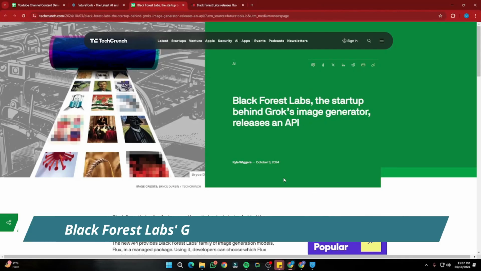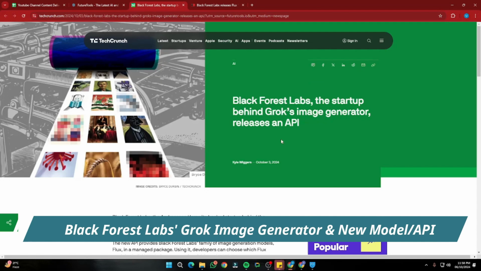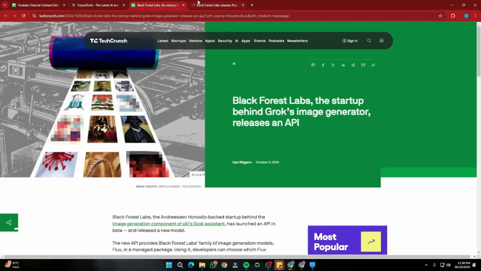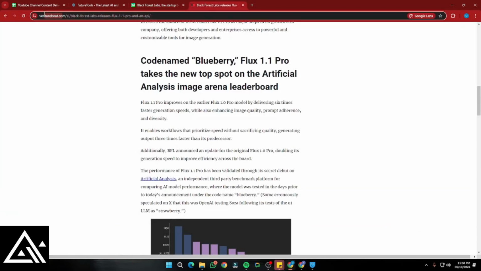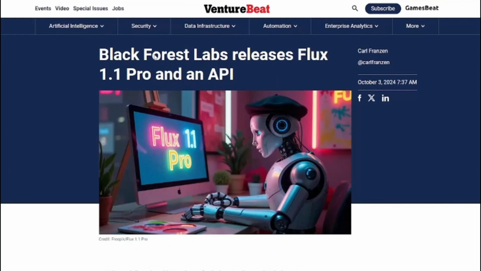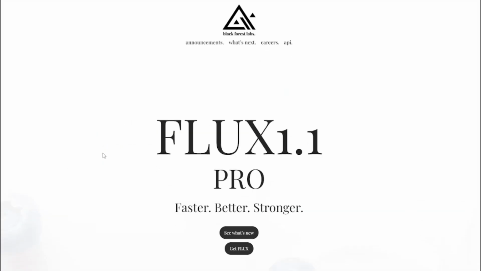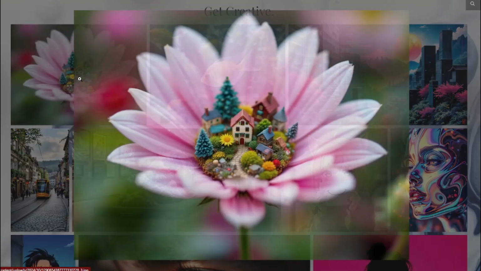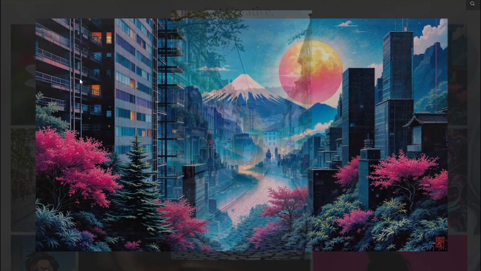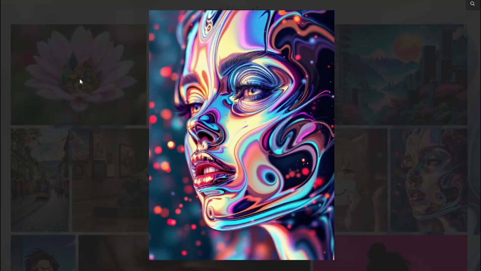Next up, we have news regarding Black Forest Labs that they have released an API, and if we talk precisely about the blog post of VentureBeat, they state that Black Forest Labs releases Flux 1.1 Pro and an API as well. So yeah, this new model and API is going to offer very improved image generation with finer details and more user controls as well.